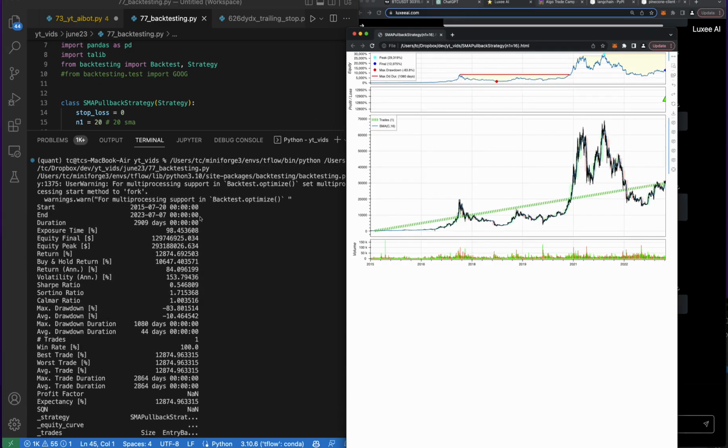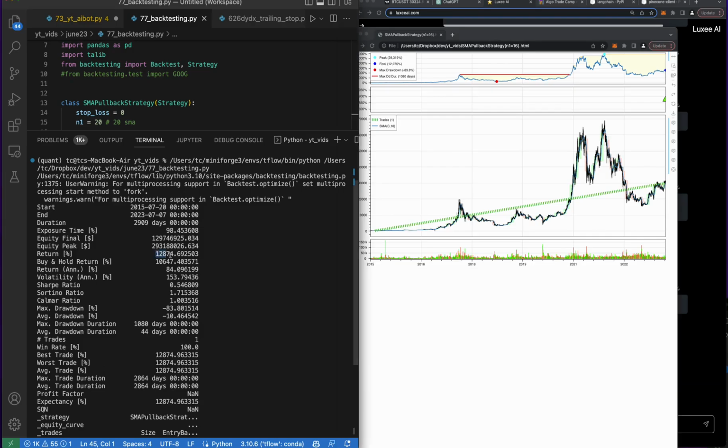how well did it do? Look at this, it's way better now. So I just used an optimizer inside of backtesting.py to be like, yo, optimize this strategy to be the best it can be. Here's the variables I want to use on the SMAs, and you can see it totally changed the game. So yes, the max drawdown is huge, but the max drawdown with crypto is always huge.